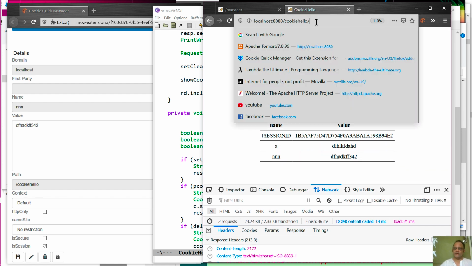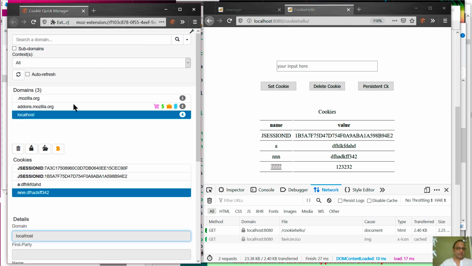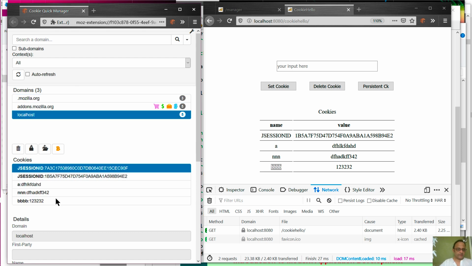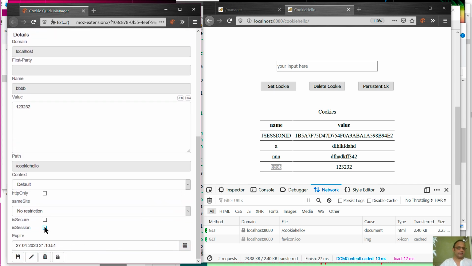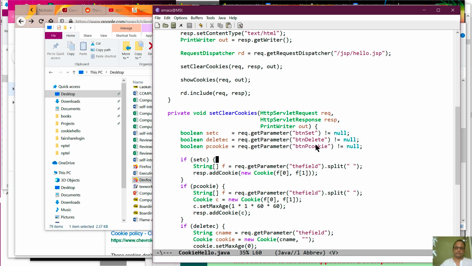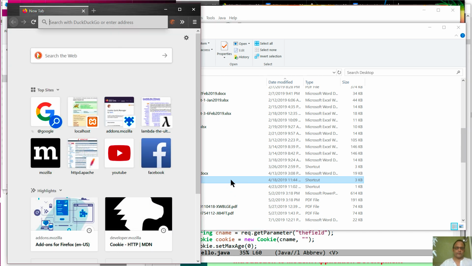So the persistent cookie hasn't shown up. I'm going to issue a get request and I can see my BBBB, which was a persistent cookie. If you go to our add-on and you hit refresh, what we see is a cookie called BBBB, which is not a session cookie and it's going to expire in an hour. All right. So now what I'm going to do is just close the browser down and restart it. So we have exit. And I have this DevFox thing. Okay.